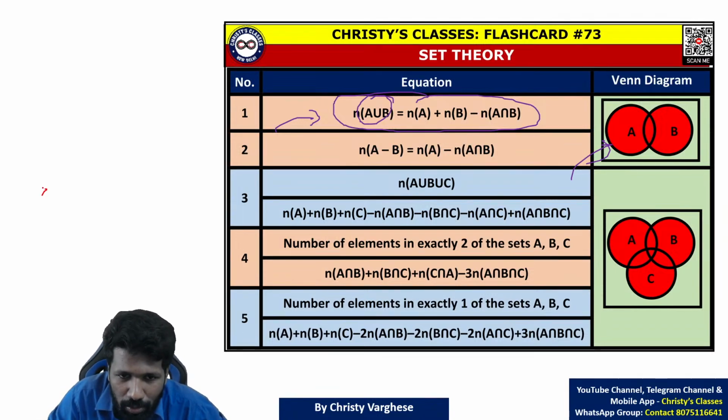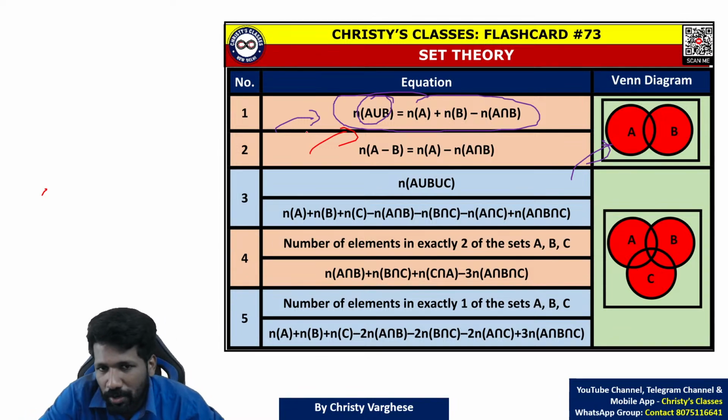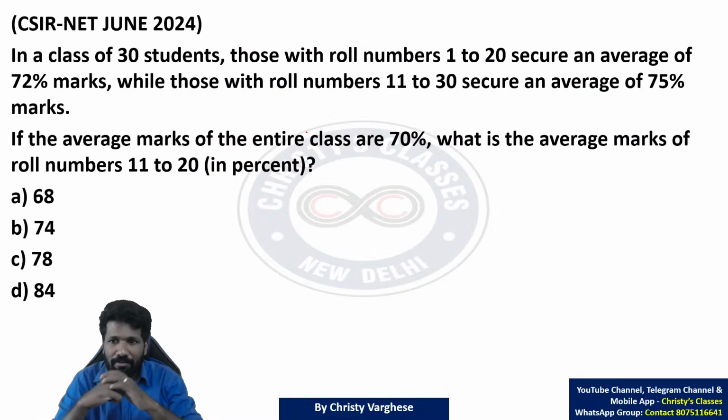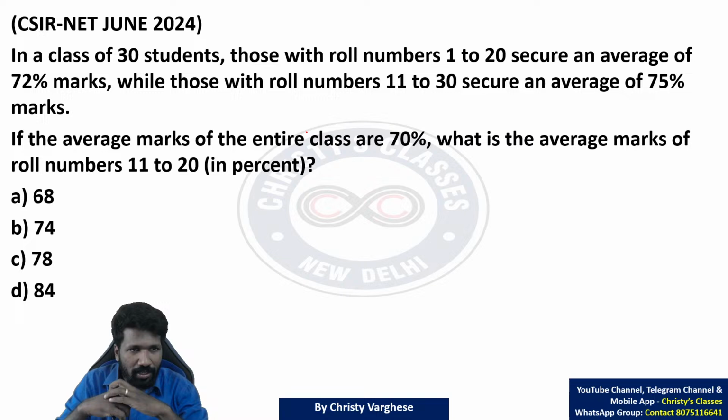Otherwise, if you wanted to directly use this formula also, that is fine. But you can do it even faster if you use the logic of exclusion. Now this question is from the average chapter, carefully try it, easy question.